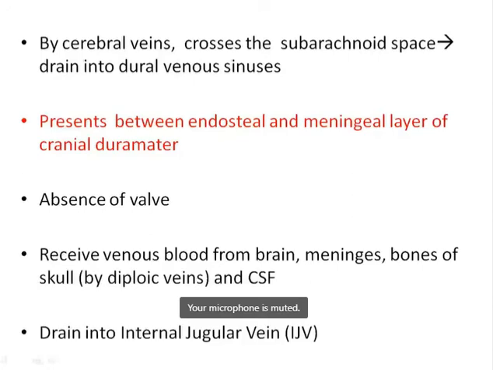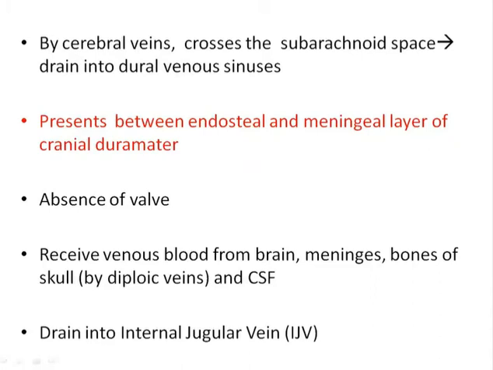These veins in the cranial cavity have an absence of valves. They receive the venous blood from the brain, meninges, bones of the skull by the diploic veins, and the cerebrospinal fluid, and drain into the internal jugular vein.